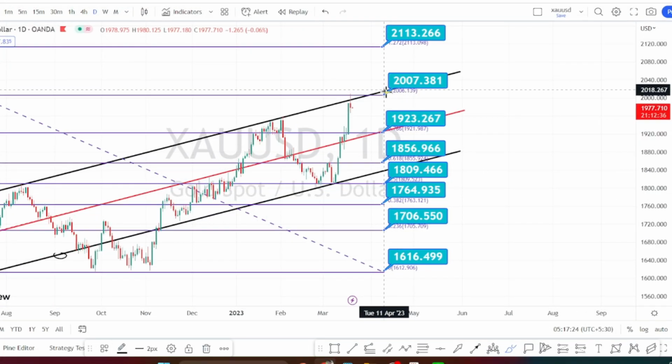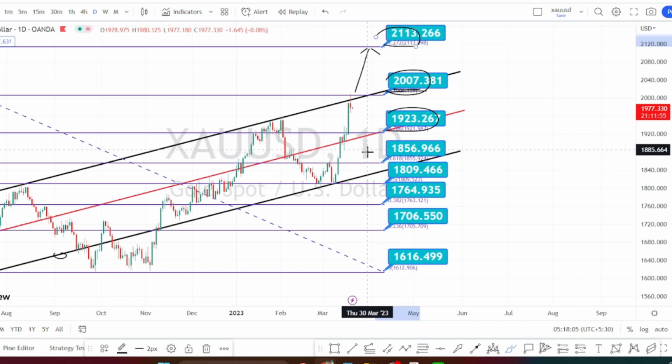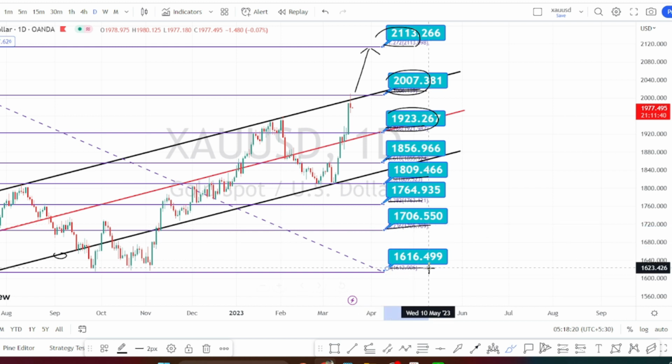So for now, the price action is trading between the resistance level of 20.07 and support level of 19.23. And if the price action breaches this resistance level of 20.07 and continues its bullish side retracement, next level of resistance is going to be around 21.13. And on the bearish side, if the price action breaks the support level of 19.23, next level of support is going to be around 18.56, 18.09, 17.64, 17.06 and 16.16.